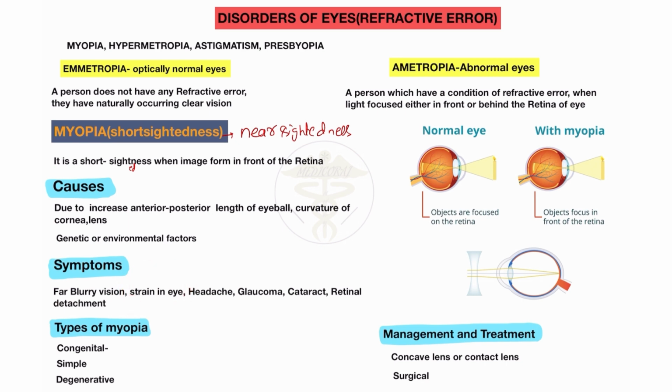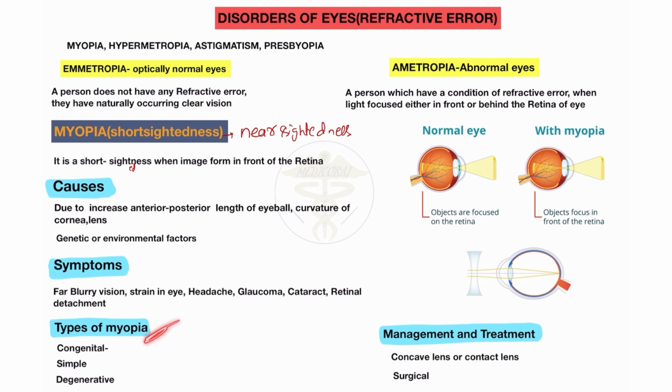Also there is strain in the eyes when they do not use glasses or lenses. It also causes headache, mostly in the frontal region. Also when the complications increase, it can cause glaucoma, cataract and retinal detachment. You will see these symptoms in advanced cases when myopia is very highly expressed. When the patient is not treated with glasses, it may cause glaucoma, cataract and retinal detachment. These are the symptoms you will see in a patient of myopia.